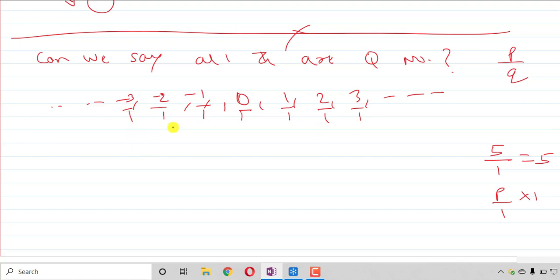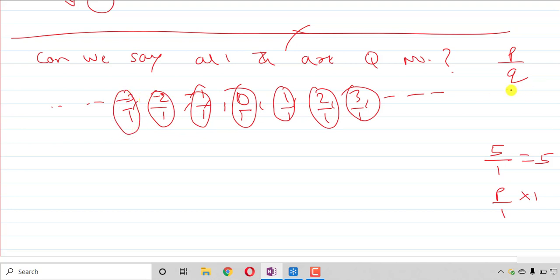Now every number can be written in the form of p by q. So every integer can be converted in the form of p by q. That's why all the integers are rational numbers. Remember this, it is a very important topic. All the integers are rational numbers. Why? Because we can write every integer with denominator 1, so it will convert in the form of p by q.